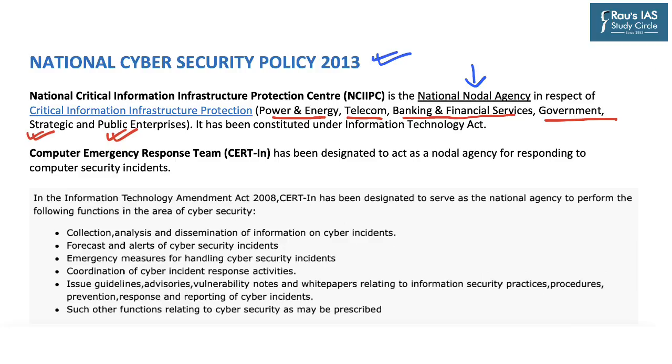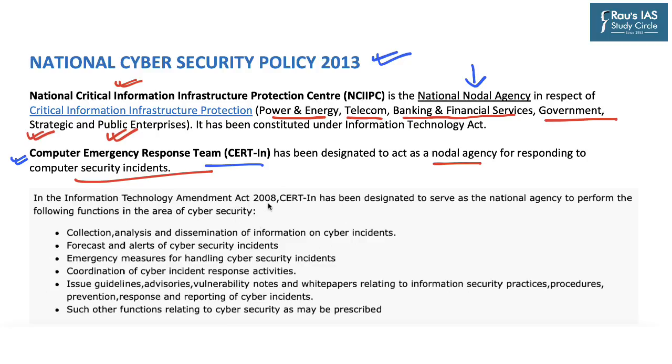And with respect to these attacks, the government of India has also established the Computer Emergency Response Team, that is CERT-IN, which also has been designated to act as a nodal agency for responding to computer security incidents in India. Now, both these agencies, namely National Critical Information Infrastructure Protection Center and Computer Emergency Response Team, have been provided under Information Technology Act of 2008.